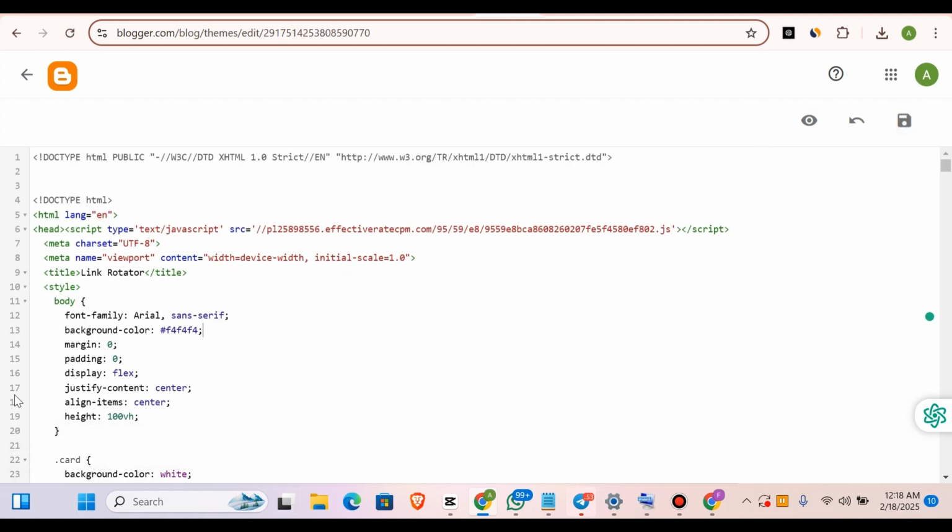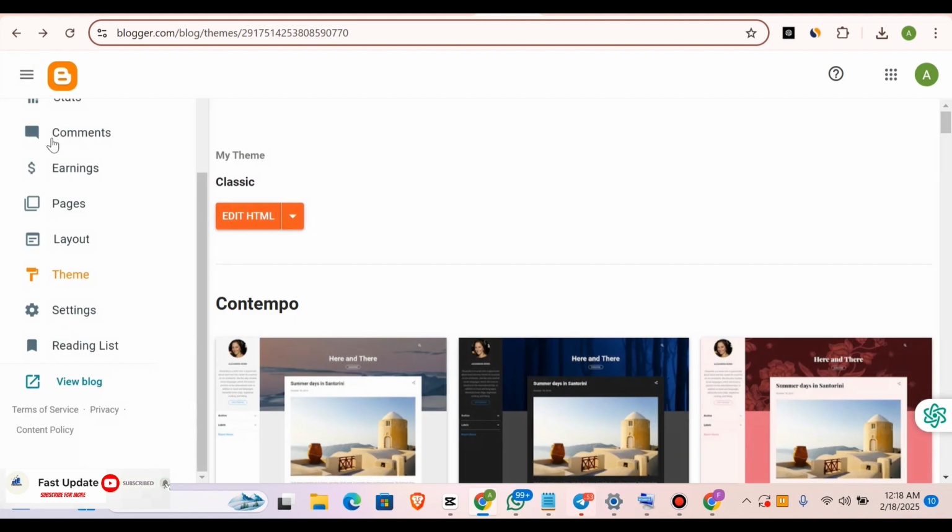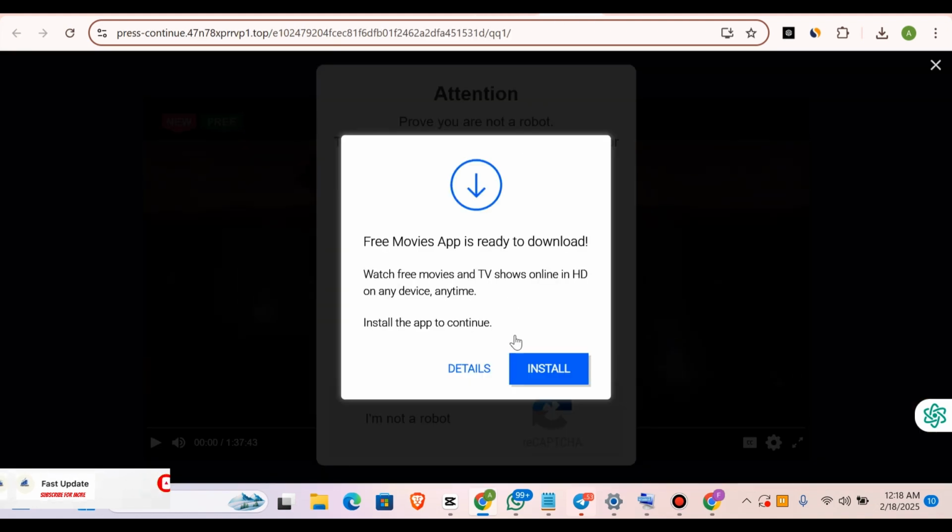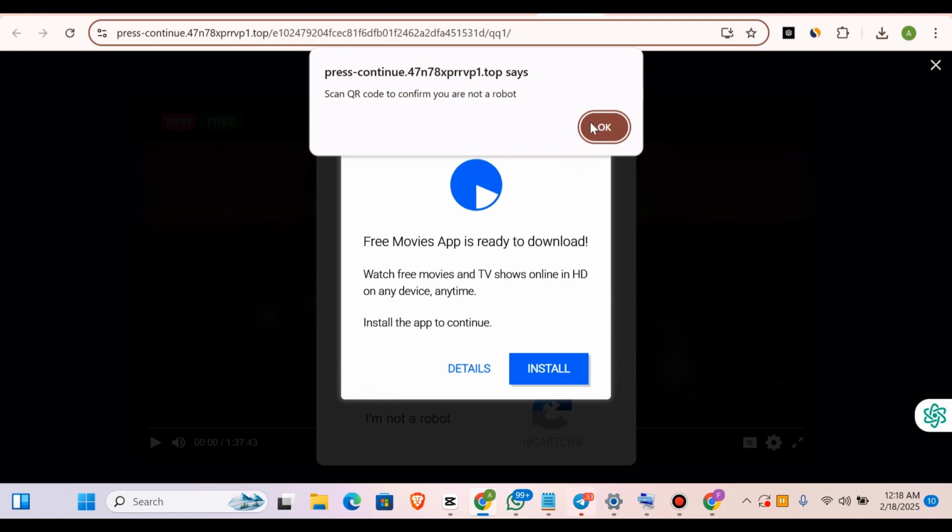This means that we've added our website, we've added the codes of the website, which means that our website is also going to run its own ads, and our direct link is also going to run its own ads. Now once you are done, you do not have to open it in a Chrome browser, just as simple as this. What you're basically going to do is to come to this particular place and click on view blog. Now I just run this once for you guys to know how it's actually going to work.